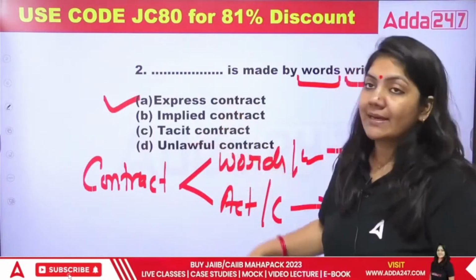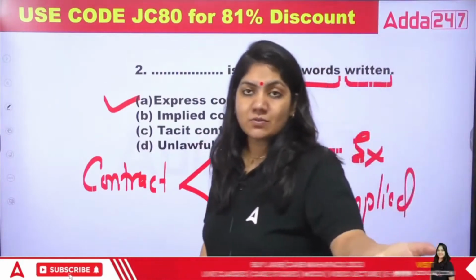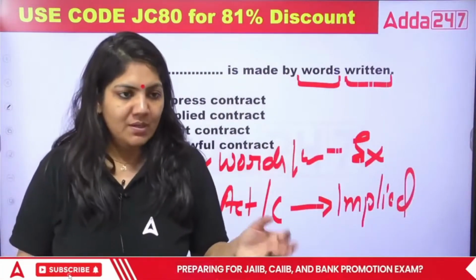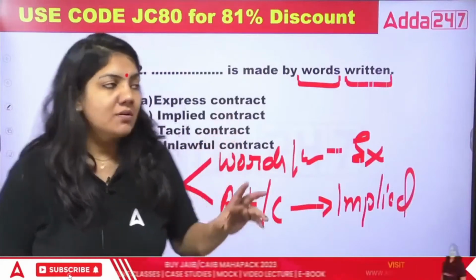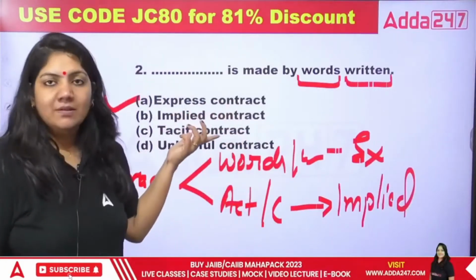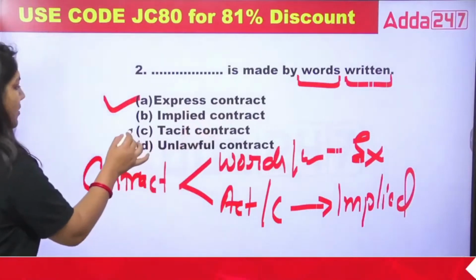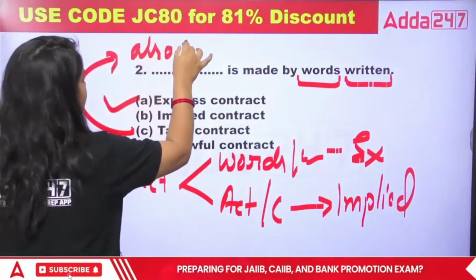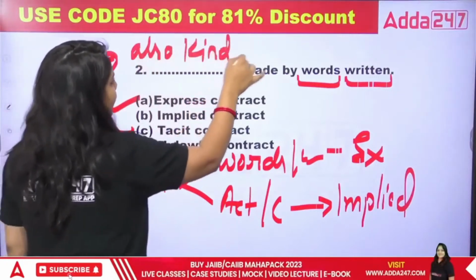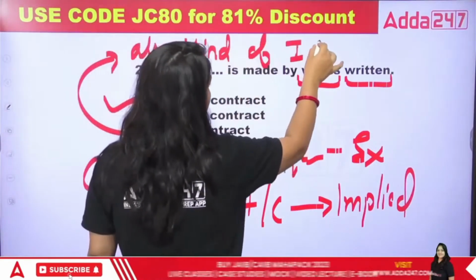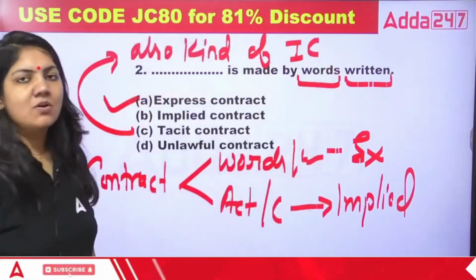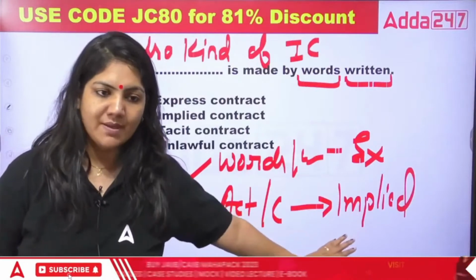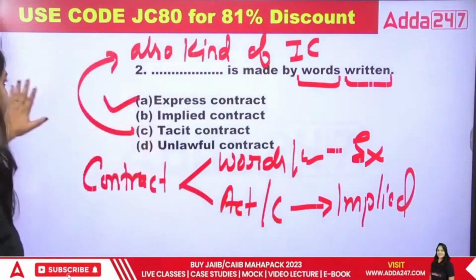And the example of an implied contract: suppose you go to the restaurant, this is an example of your implied contract. So I think this definition is clear. What is implied, what is express. And tacit contract is also a kind of implied contract. So this is the best example. Okay, so I think this definition is clear.